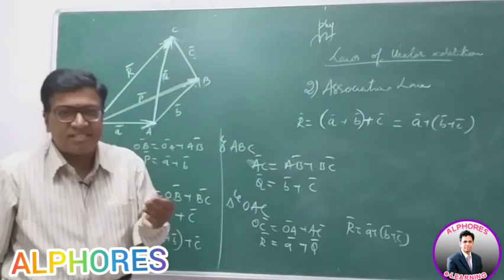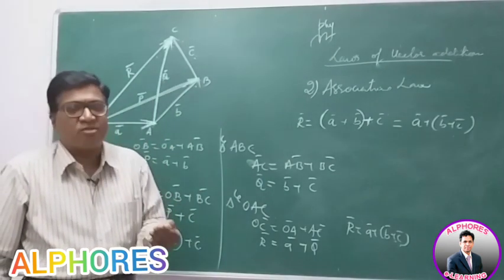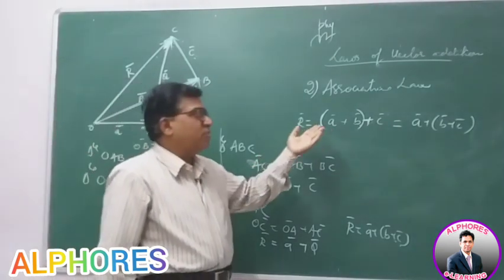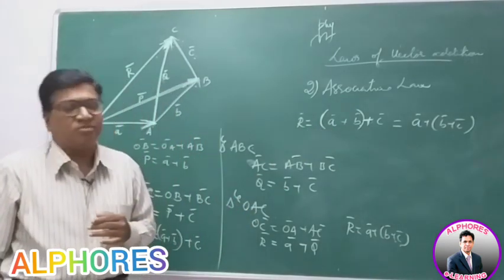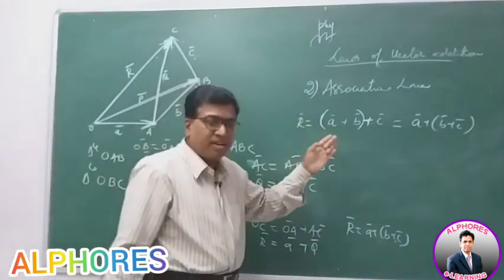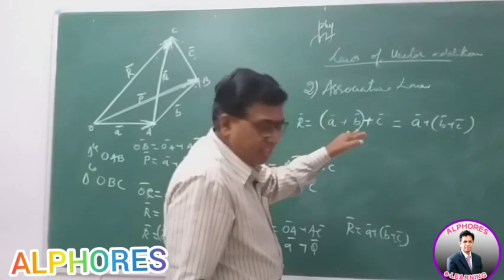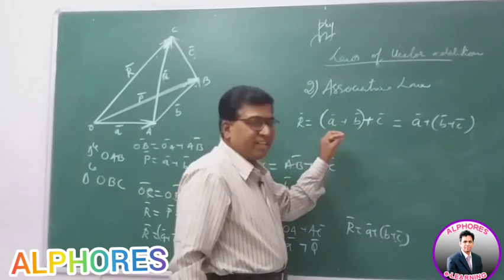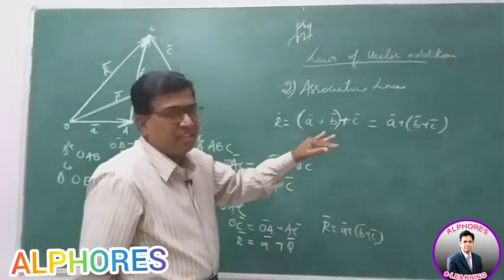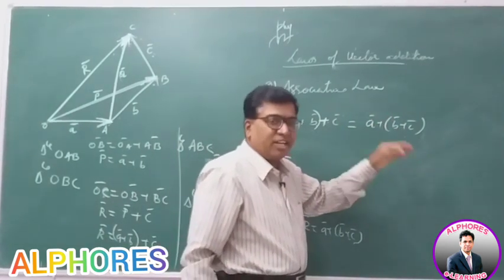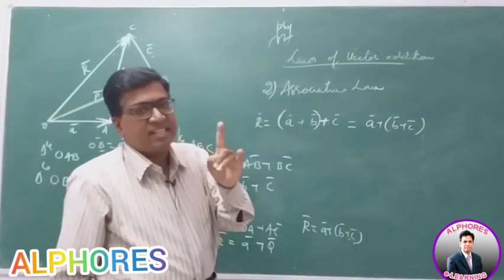A physical quantity is said to be a vector if it obeys the law of association also. So when A plus B is added to C, or the resultant of B plus C is added to A, the final resultant is the same.